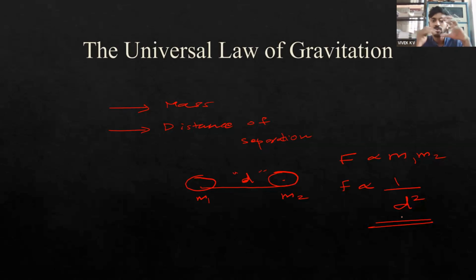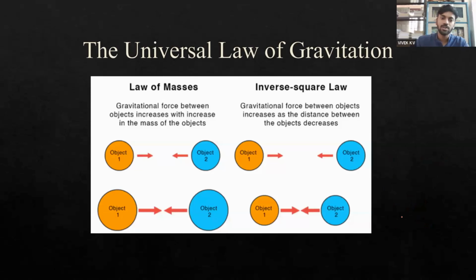So the gravitational force is inversely proportional to the square of the distance of separation between the two masses. Which means if the distance is doubled, then the gravitational force will be reduced to one fourth because of the inverse square law. Okay, so these are the two factors on which Newton's universal law of gravitation, the gravitational force, depends.